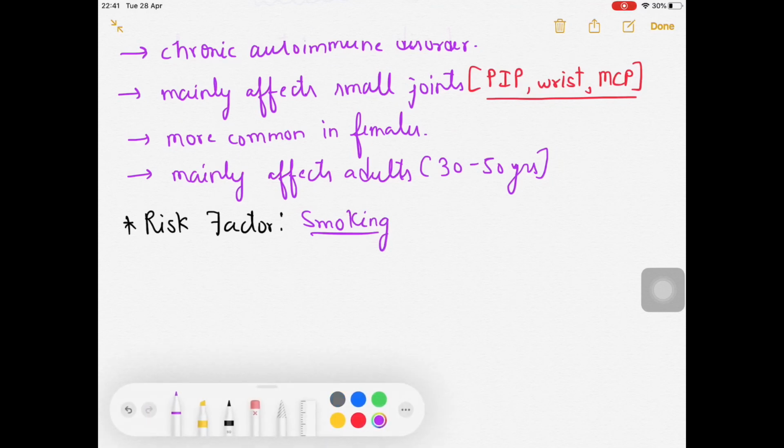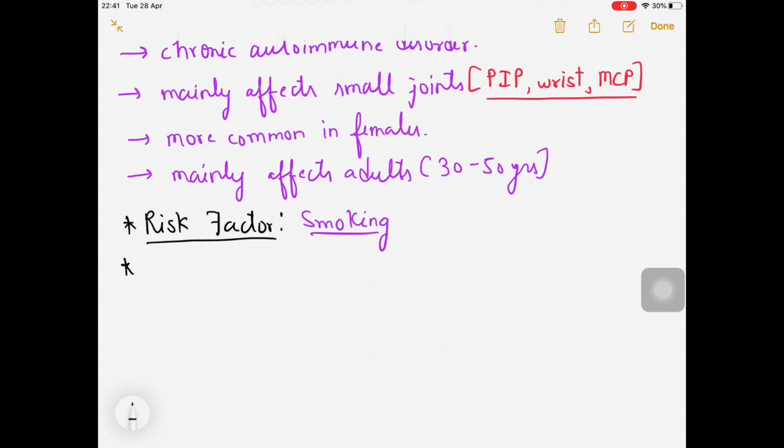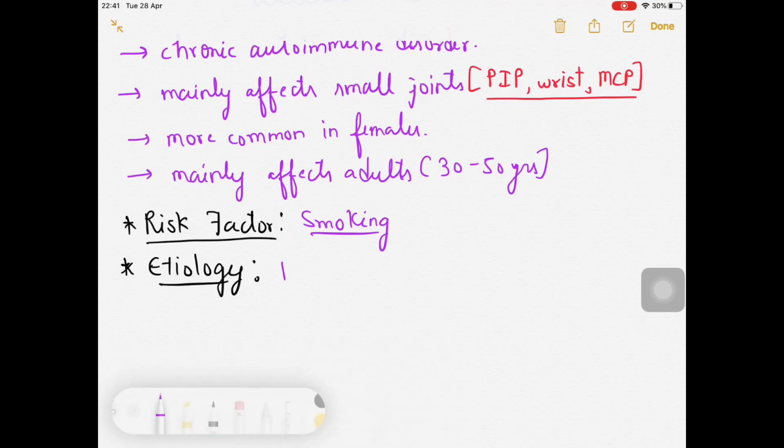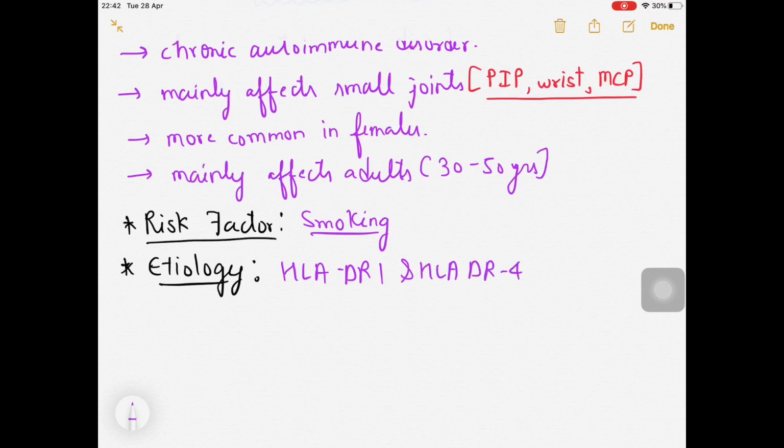If you are asked about the etiological factors, it can be environmental factors or genetic factors, but one of those will be the gene involvement, that is HLA-DR1 and HLA-DR4. These two genes can be affected. For example, in ankylosing spondylitis we study the HLA-B27 gene involvement. Over here we are talking about HLA-DR1 and HLA-DR4 gene involvement in rheumatoid arthritis.